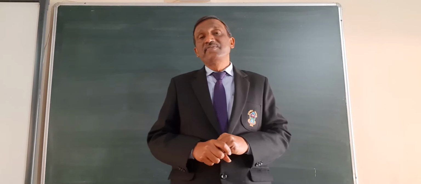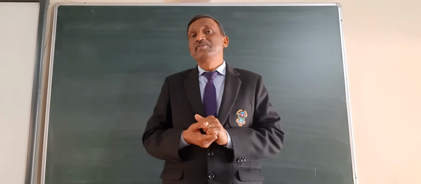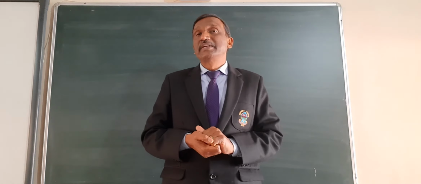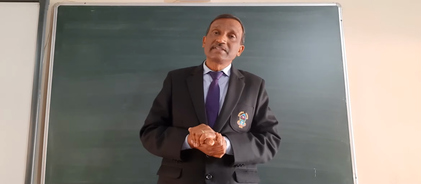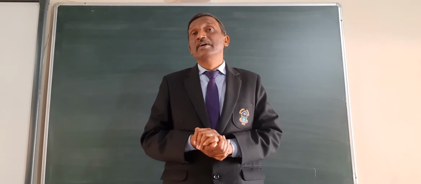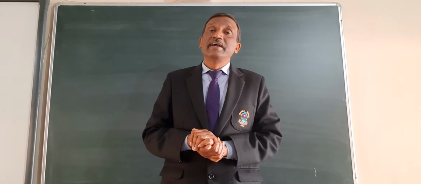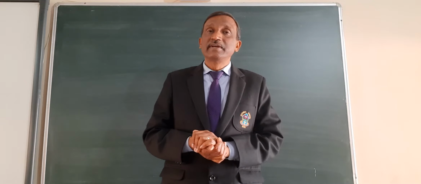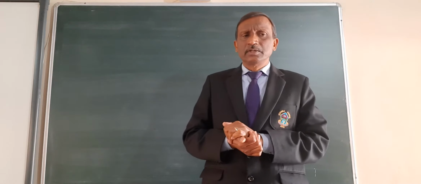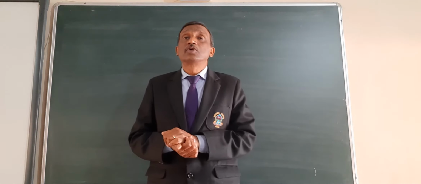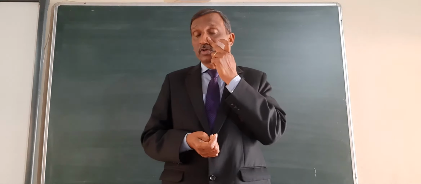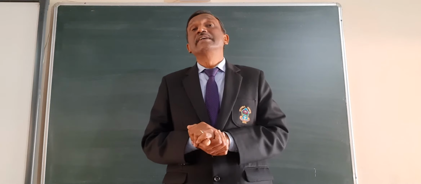Now if we see the cross section of the adrenal gland in the B diagram of 22.4, there are two parts, the yellow color outer one and the pinkish color inner one. The outer one is the cortex and the inner one is the medulla. Both cortex and medulla secrete different types of hormones. The cortex is induced by ACTH, adrenocorticotropic hormone, of the pituitary, which in turn is induced by the releasing hormone from the hypothalamus.